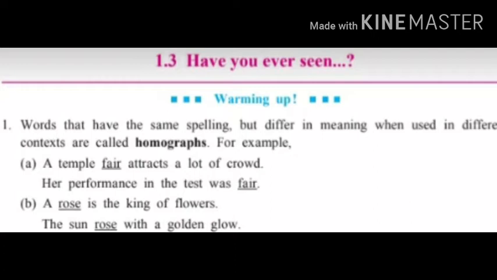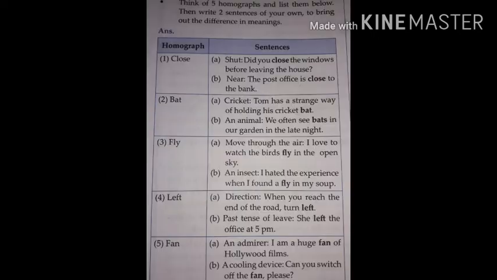Second example is given here. A rose is the king of flowers. Second, the sun rose with a golden glow. Here the word rose is used in two sentences separately. Here spelling is same but meanings are different in the two sentences. First sentence, a rose is one kind of flower. And in the second example, rose, R-O-S-E, it is a past form of the word rise. It means meanings are different but spellings are same.